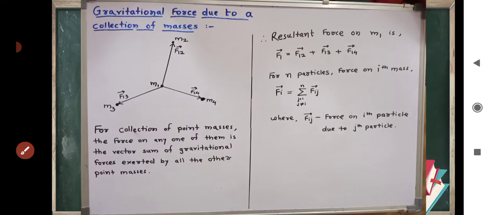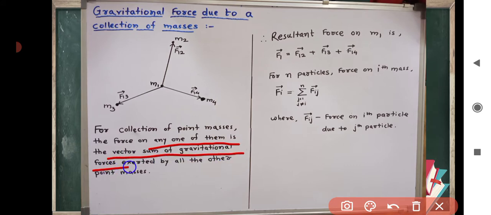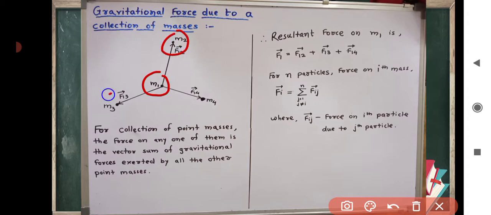Gravitational force due to a collection of masses. For a collection of point masses, the force on any one of them is the vector sum of gravitational forces exerted by all the other point masses. Here we consider a system of masses m1, m2, m3 and m4.